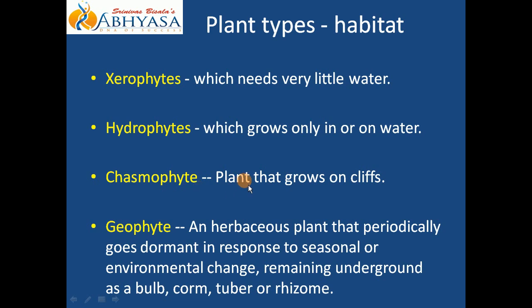Chasmophytes, that means plants that grow on a cliff. A cliff is found on a mountain. If a plant is growing in such an area or on such a cliff, it will be called a chasmophyte.